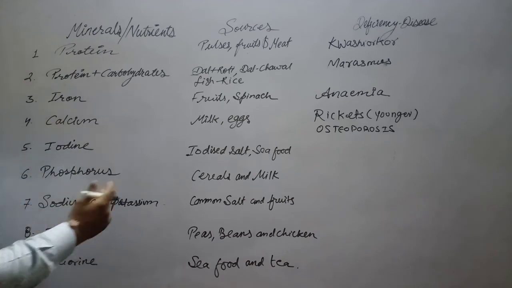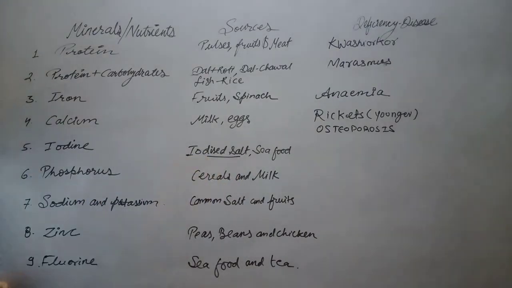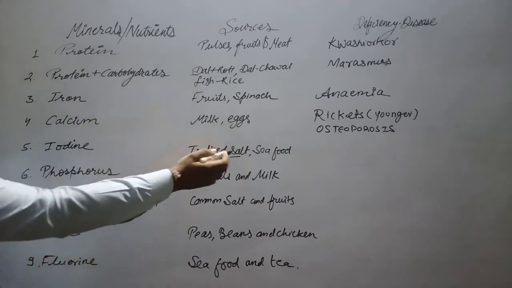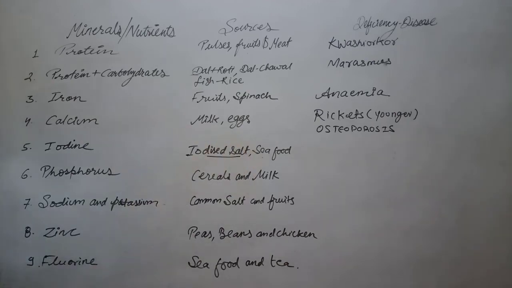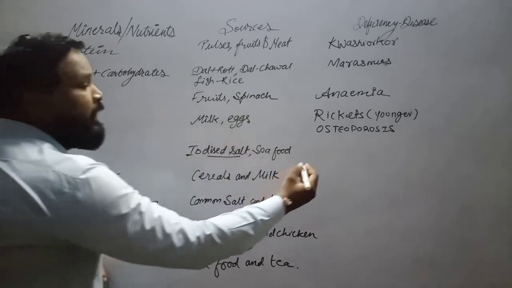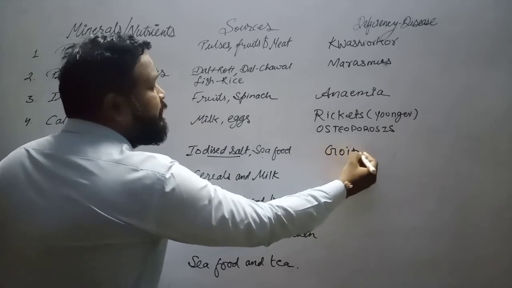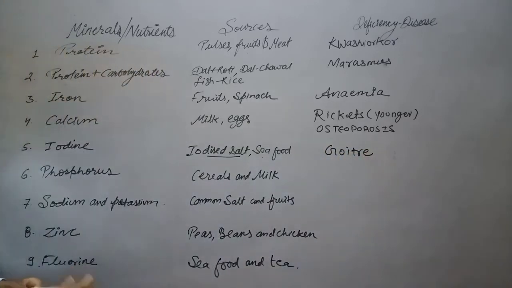Iodine. Iodine is found in iodized salt, now available in India everywhere. It has been very much propagated by the government to consume only iodized salt. Seafood can also be a source of iodine. What happens if there is no iodine in our diet? Yes, there is a disease known as goiter, where the neck or the throat becomes swollen. Okay, this is goiter disease. The deficiency of iodine leads to goiter.